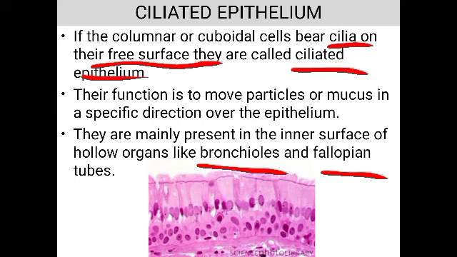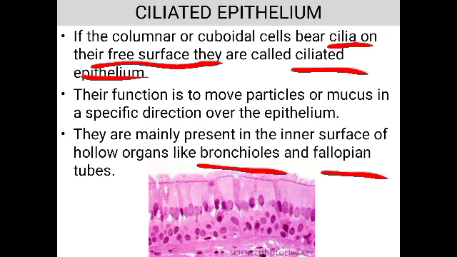Inside the lungs, the bronchi will be dividing into minute tubes called bronchioles, which further divide to form the alveoli, or the air sacs. These bronchioles are lined by cuboidal, ciliated epithelium, which helps to move the mucus in a particular direction, that is towards the outside. That is when we cough, the mucus will be coming out, isn't it? That is due to the movement of the ciliated epithelium present in the bronchioles.